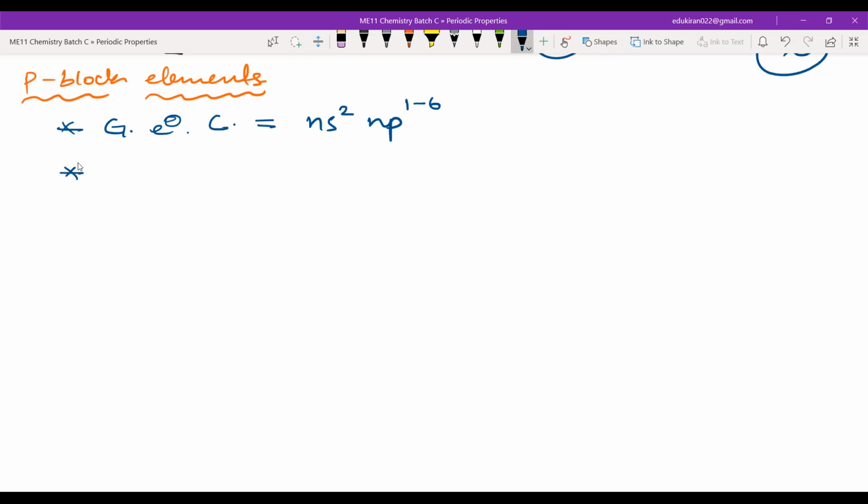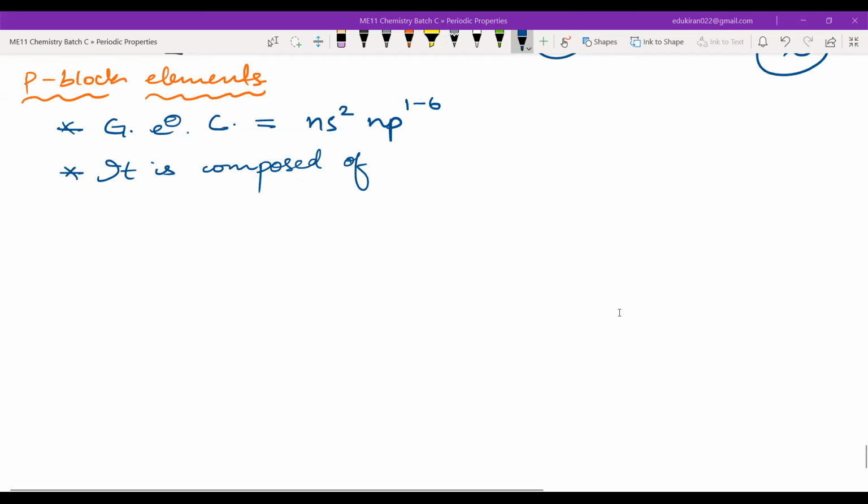And how many groups is it composed of? 2 groups? How 2 groups? P block elements are 13, 14, 15, 16, which 2 groups? Tell me. 13, 14, sir, that was in my mind. 13 to... No, no. 17. Yeah, 13 to 17.